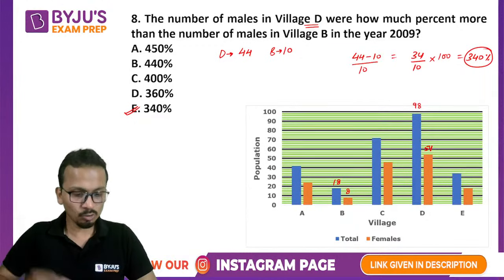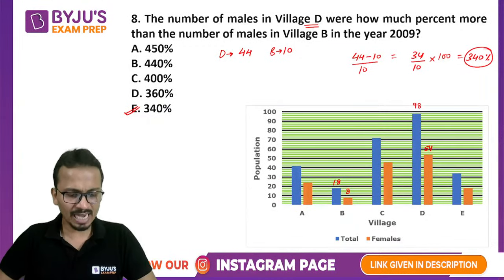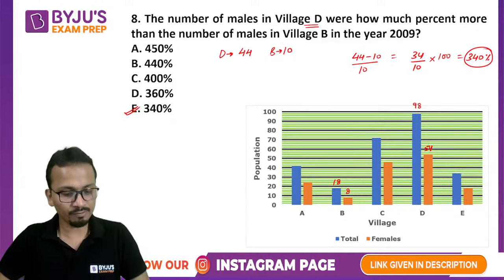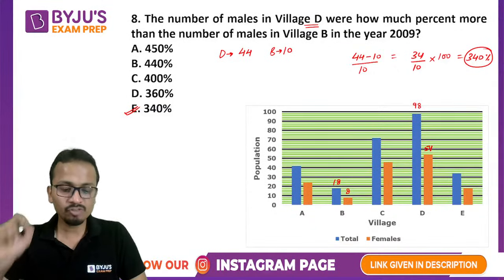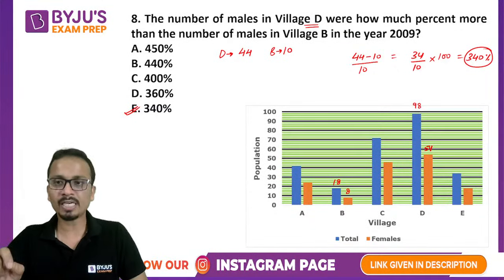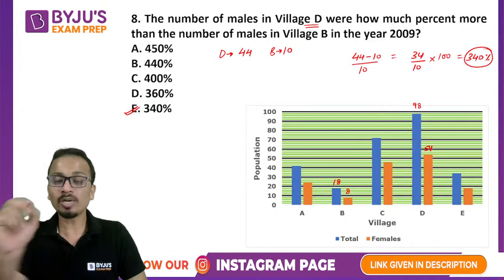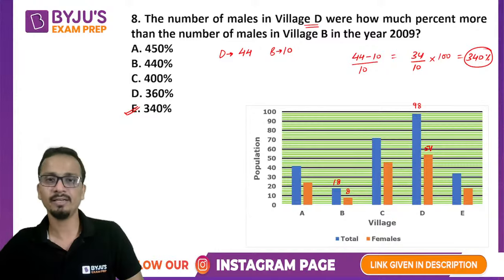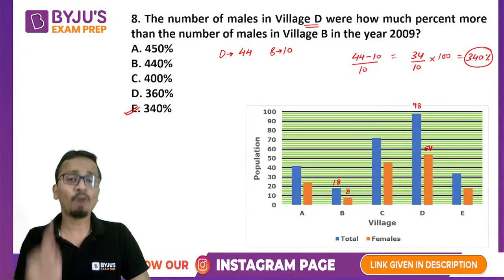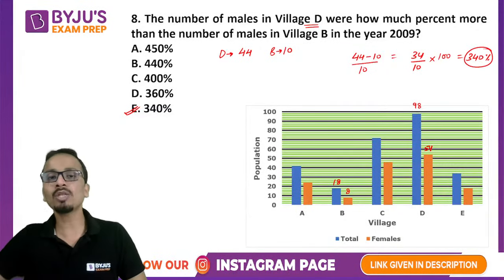Now, some of you have given the answer as 440. 440 will not be the answer. The answer will be 340, because we don't have to find out 44 is what percentage of 10. We have to find out 44 is what percentage more than 10.